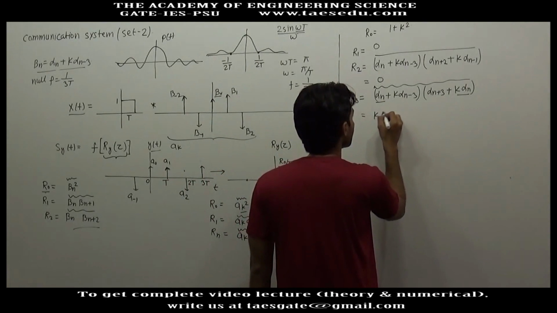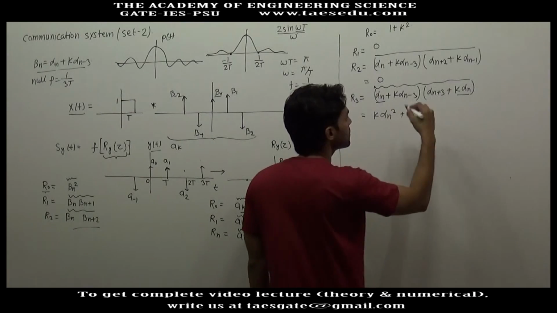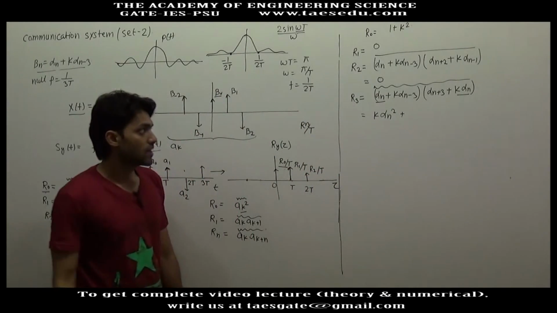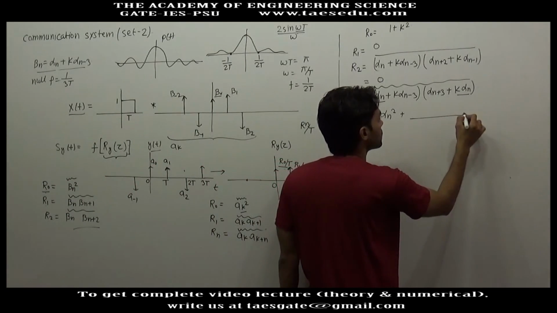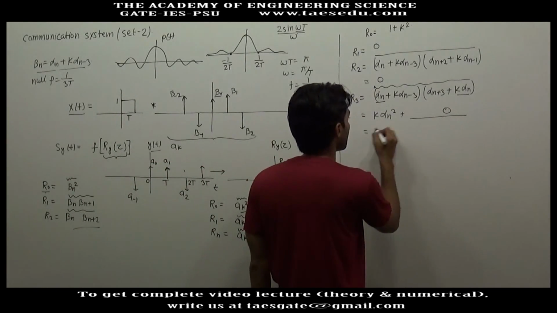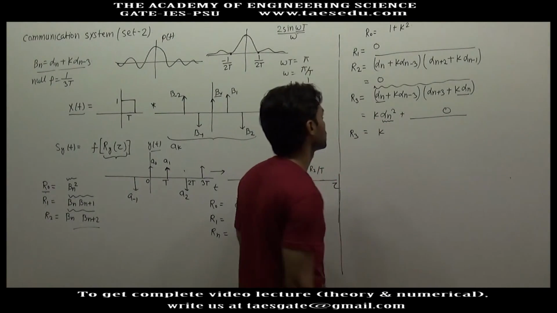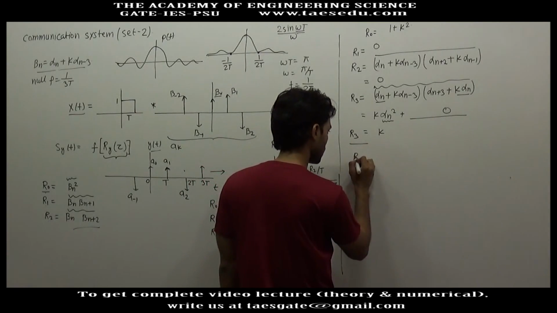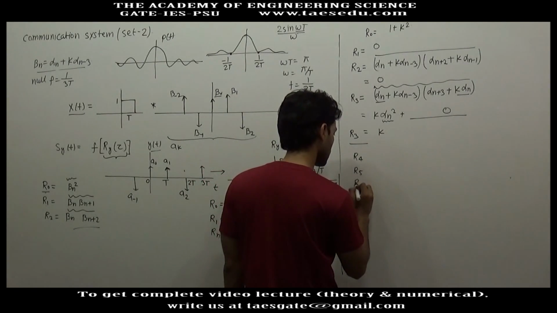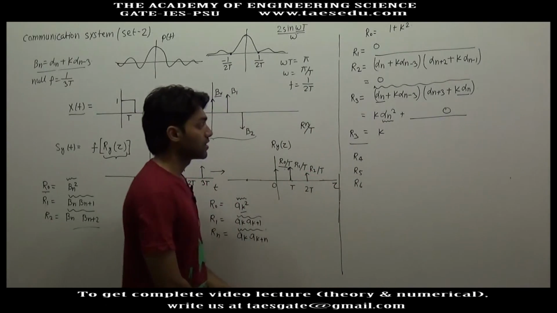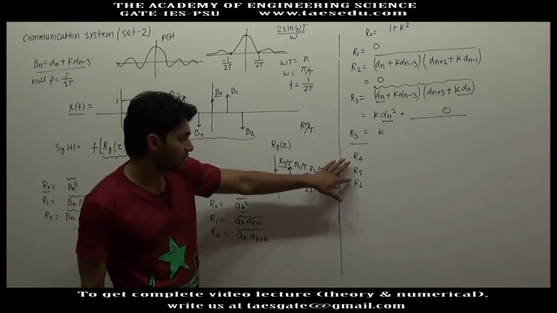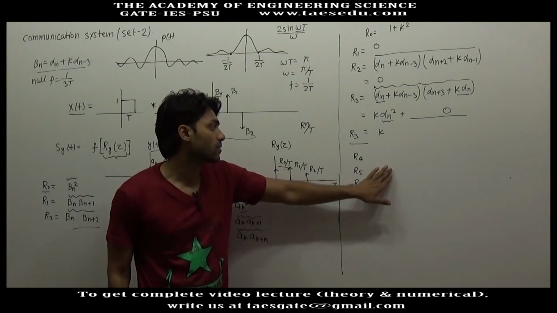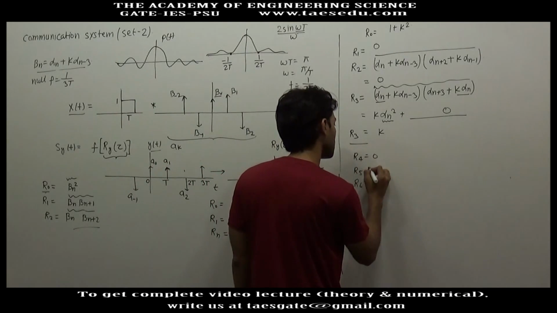This is nothing but k into alpha n square, and in the remaining terms you will not have a square of alpha n, so these terms will give you 0 average, and its average is 1, so this will give you k. After R3, when you find R4, R5, you can observe that in all other values of r, you are never going to get any square of alpha. So these all values will be 0.